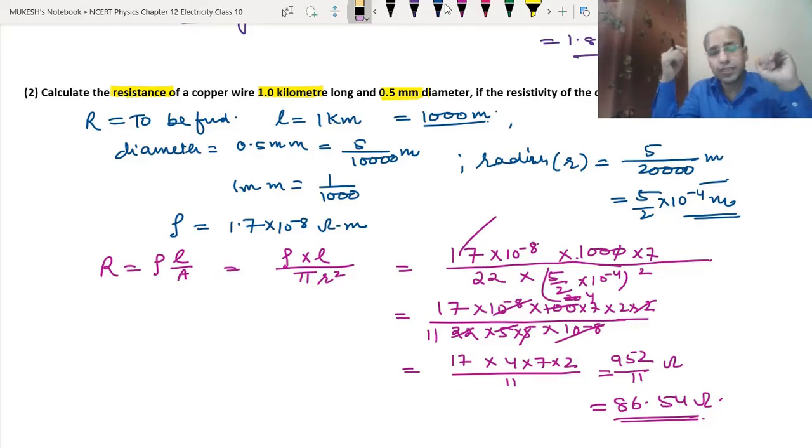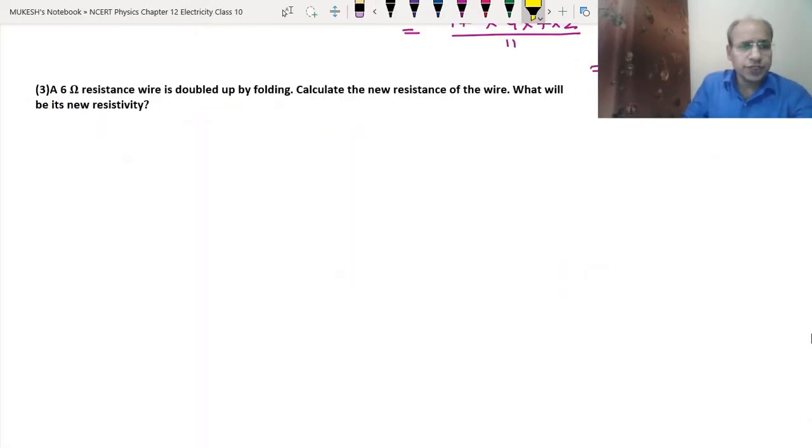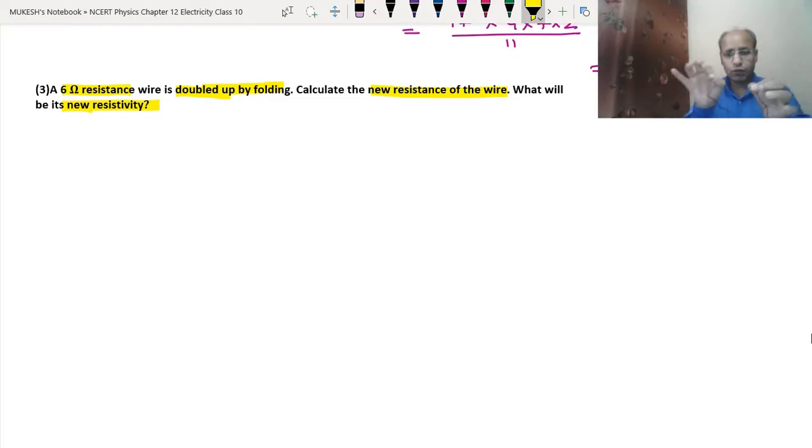Okay, now the next question. In this question, the resistance is given: a 6 ohm resistance wire is doubled up by folding. Calculate the new resistance of the wire and its new resistivity. So you can understand this question this way. Suppose this is the wire, and you fold it like this. We have folded this wire like this.